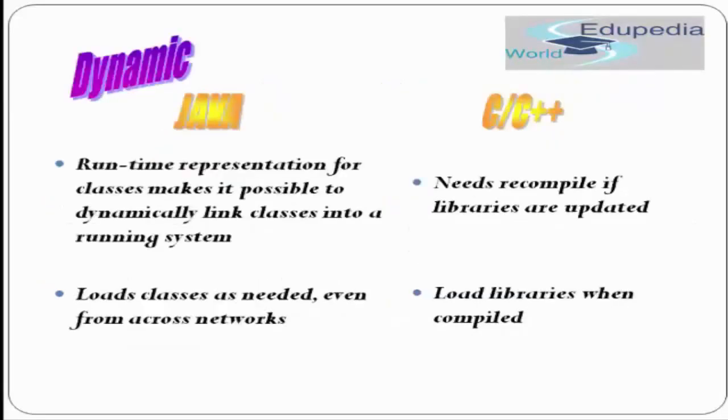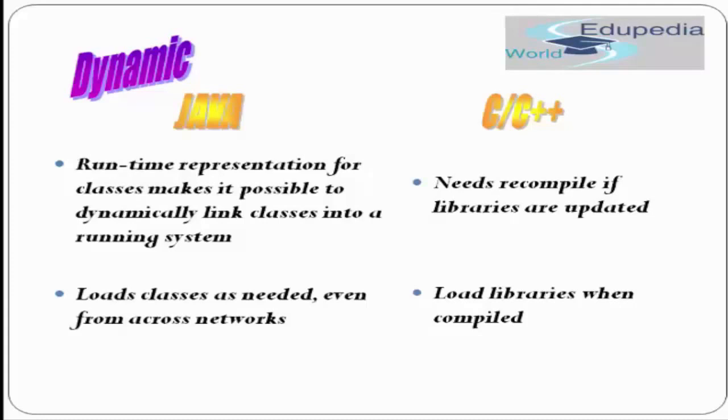Another important feature is dynamic. Java is a dynamic language. That means the runtime representation for classes makes it possible to dynamically link classes into a running system. Whereas in C and C++, we need to recompile if any library is updated. So at runtime, it won't be picked up. You need to recompile every time in case of C and C++.